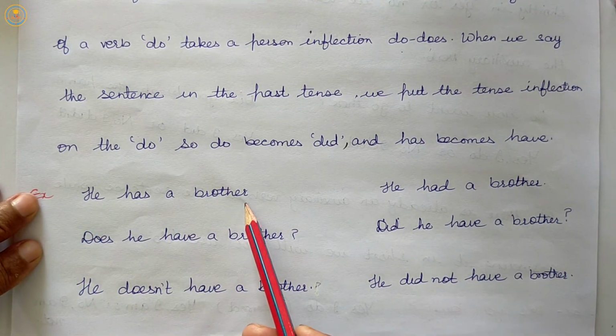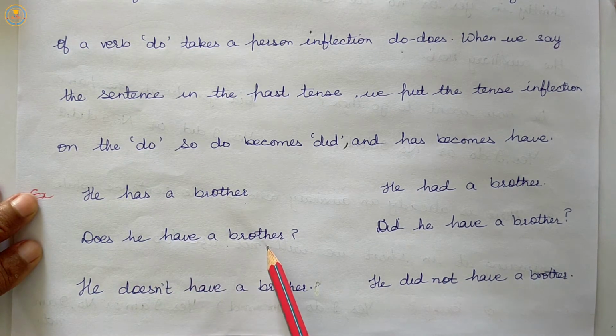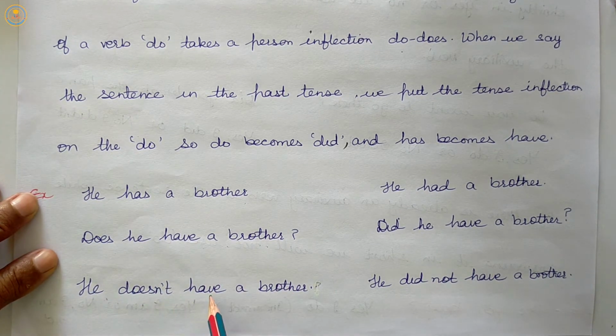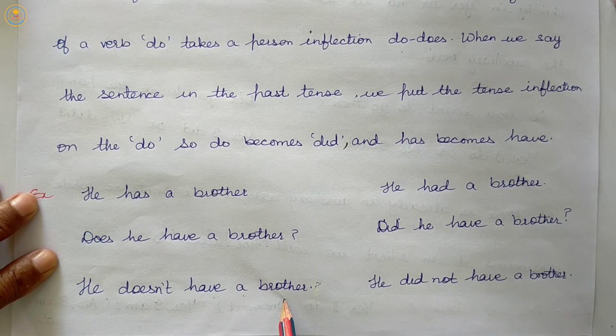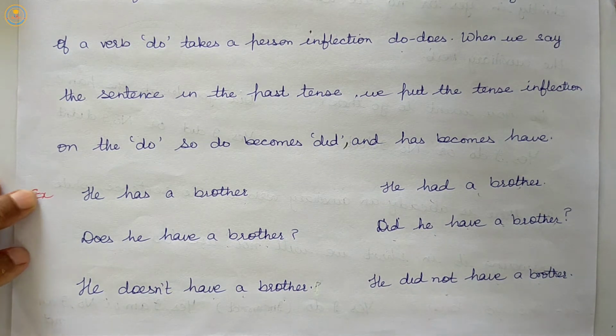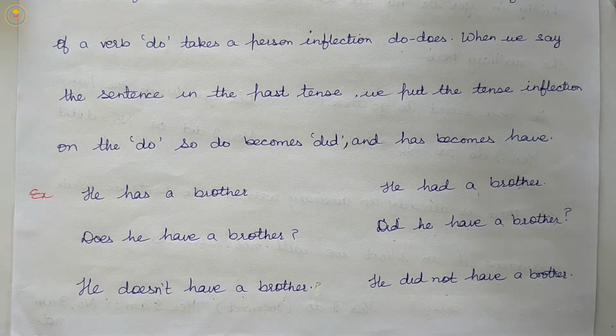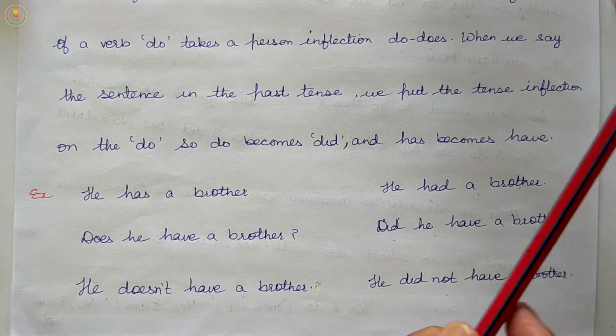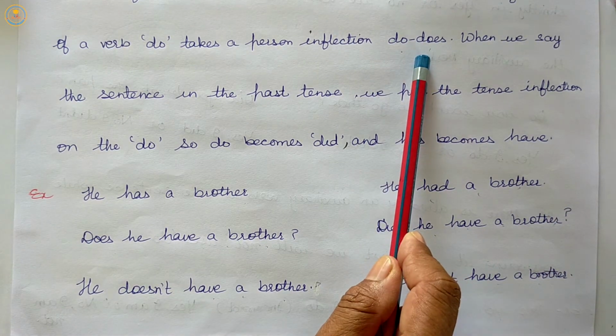He has a brother. Does he have a brother? He doesn't have a brother. He had a brother. Did he have a brother? He didn't have a brother. So, we use do for tense inflection and third person inflection, and do takes a person inflection according to the person, or we can say do becomes does.